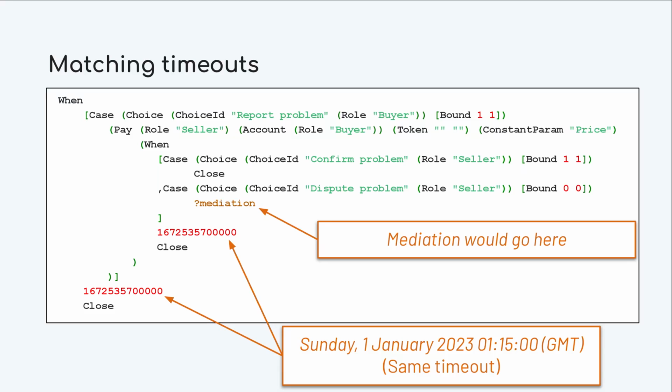So a malicious buyer could just wait as long as possible before the timeout before making an answer, and that would leave no time to the seller to answer to the dispute. And you can see in the contract that if the seller doesn't respond on time, the buyer is actually refunded. So that would be detrimental to the seller. So it's important we give extra time to the seller to respond in addition to the one we gave to the buyer.